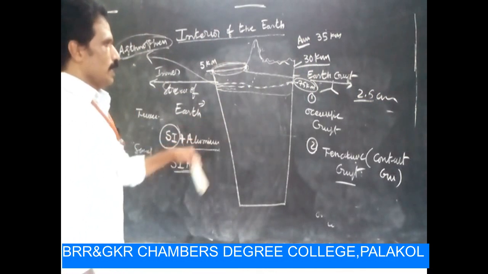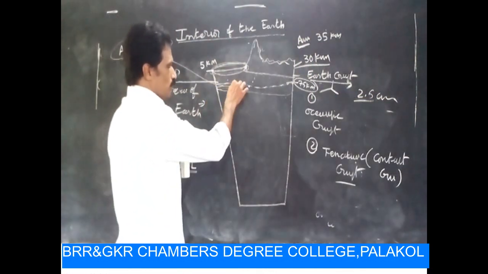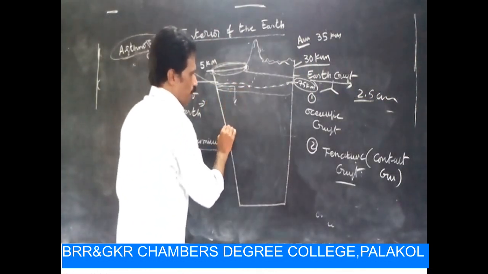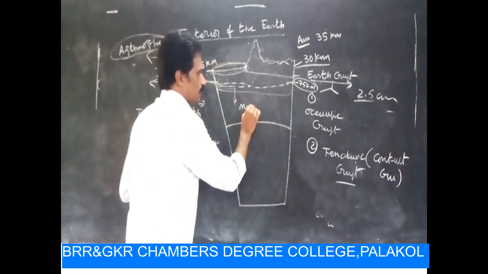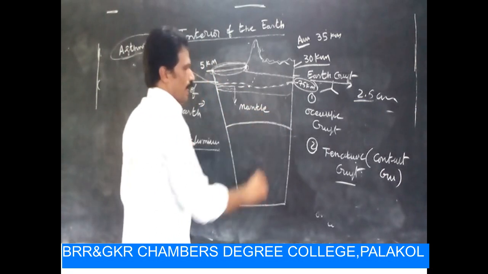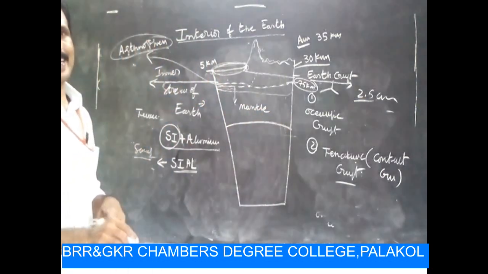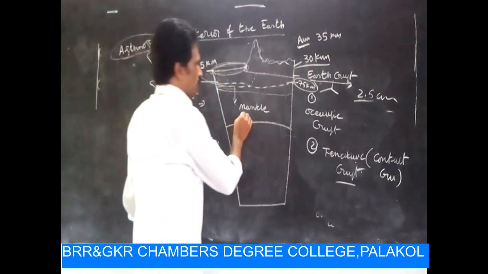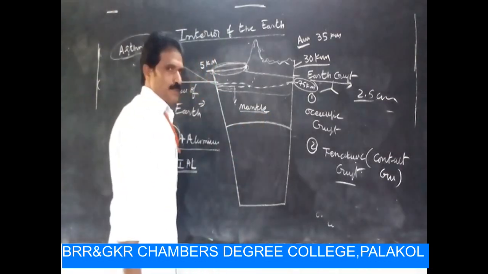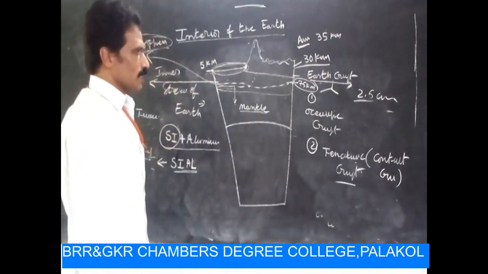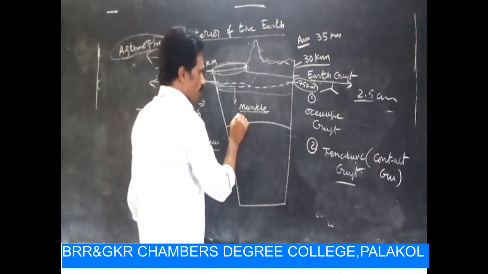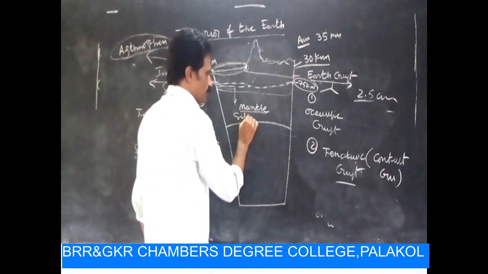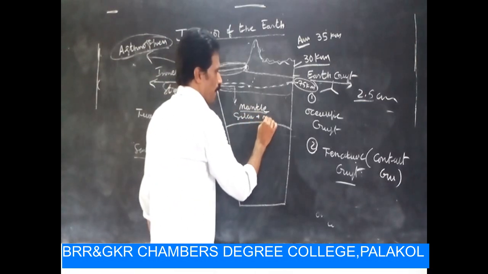Okay. Then we go to the second layer, that is the mantle. Mantle is in a semi-liquid state. There are two types of minerals existing in the mantle, that is silica plus magnesium.